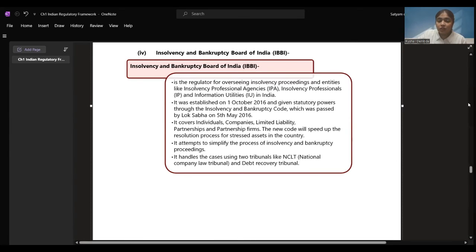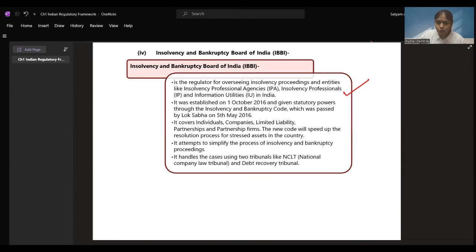Now, let's see what the Insolvency and Bankruptcy Board is. It is the regulator for overseeing insolvency proceedings. When some company or some person does not have money to pay to the government or to the person from whom he has borrowed money, and the business is facing losses, this comes under insolvency. For this, the Insolvency and Bankruptcy Board of India is made, where there are professionals and agencies which are going to get the amount recovered from whatever assets of the company are left, and pay it to the people in a sequence, right?